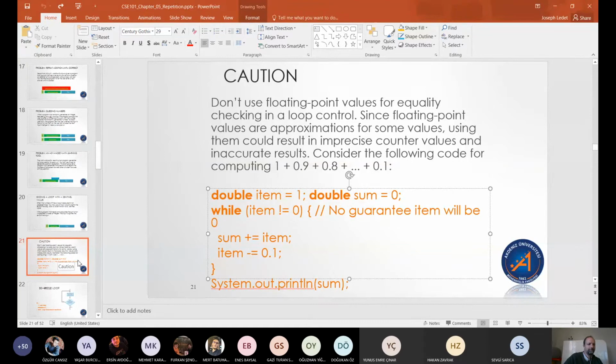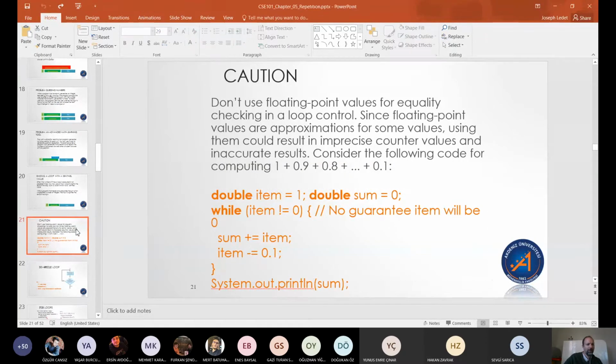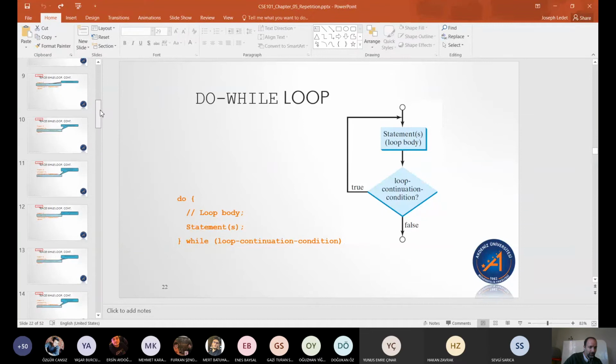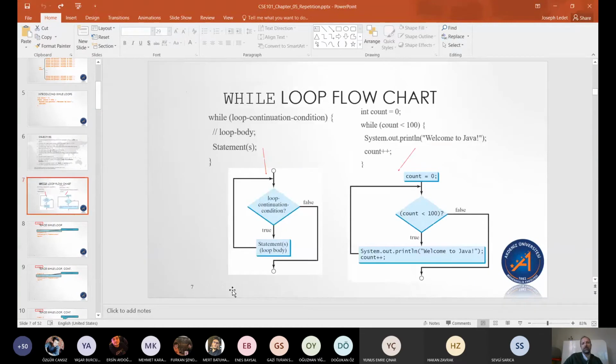All right. Before we get to for loops, though, I do want to talk about one other type of loop. So the one that we've been talking about so far was what we call a pre-test loop. It is the while loop, and the for loop that we'll talk about in a moment is a pre-test loop. What it means is that in a pre-test loop, let me go back to show the flowchart. Good. In a pre-test loop, we check the condition first, then we do the statements of the loop, then we go back to check the condition again.